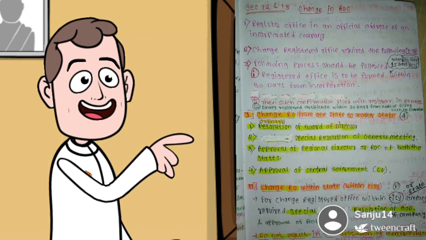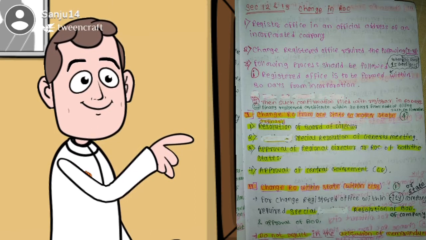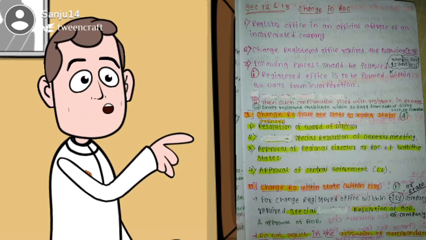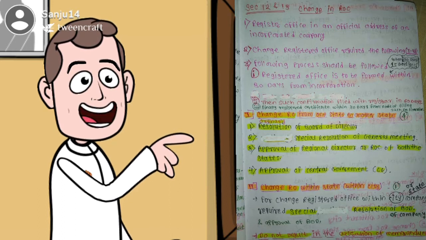Section 12 and 13. Change in ROC. First, the registered office is the official address of an incorporated company. And second, change of registered office requires the following. Third, the following process should be followed. The registered office is to be formed within 30 days from incorporation. Then such confirmation is filed with the registrar within 60 days. And finally, the registrar issues a certificate within 30 days from the date of filing such confirmation.